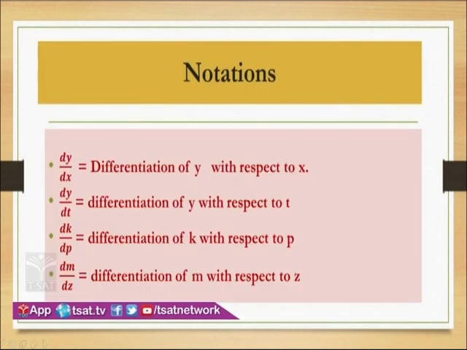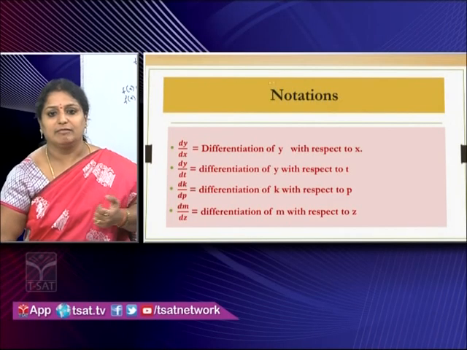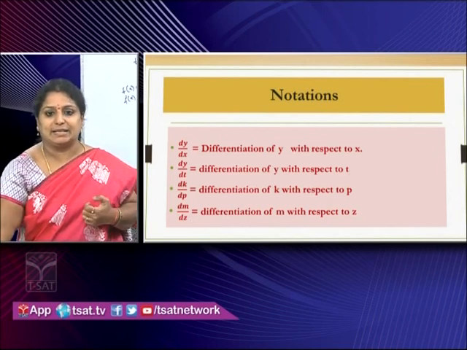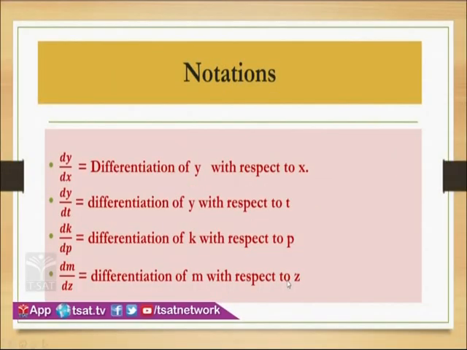Now if you see here, I want to give a clear clarification about the notations. If you see the notations, children, the first one, dy by dx, we read as differentiation of y with respect to x. Suppose I change the variable, dy by dt: here also we are differentiating y, but with respect to t. Suppose you see the last one, dm by dz, differentiation of m with respect to z. So directly using the symbolic notation, we can understand which term we are differentiating with respect to which variable.